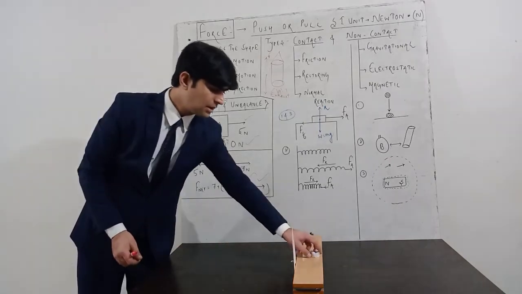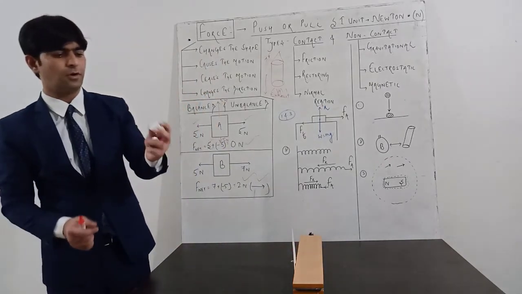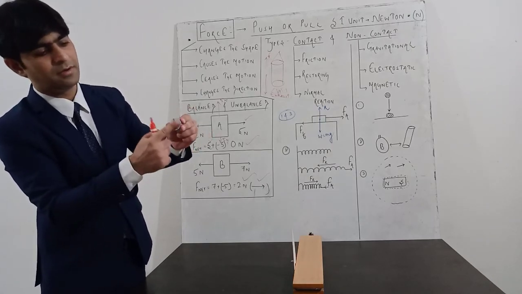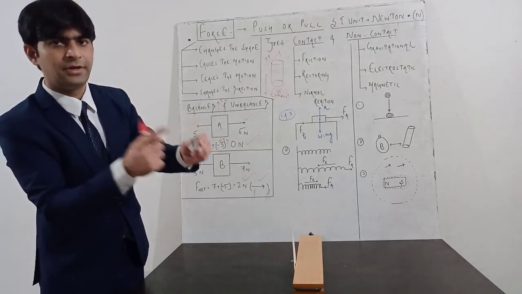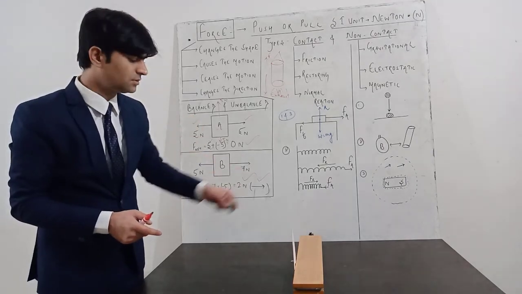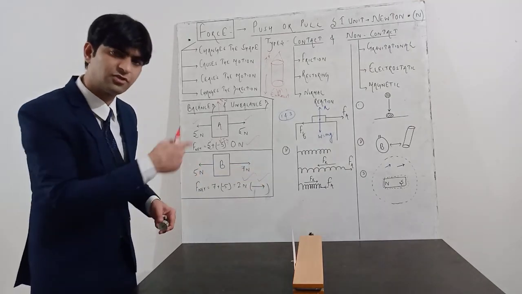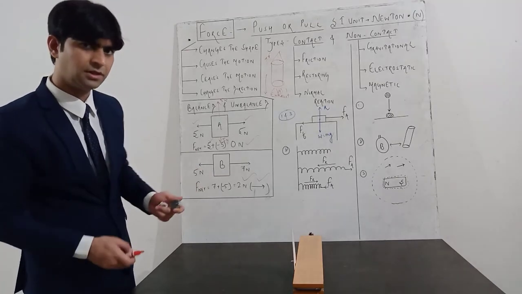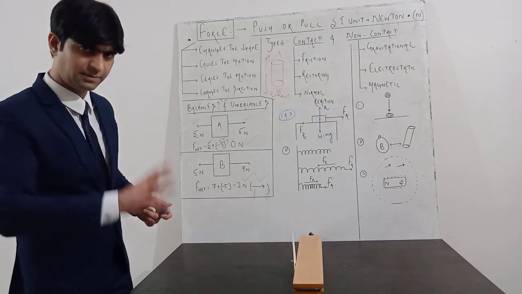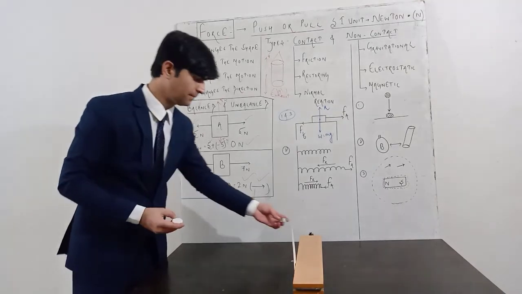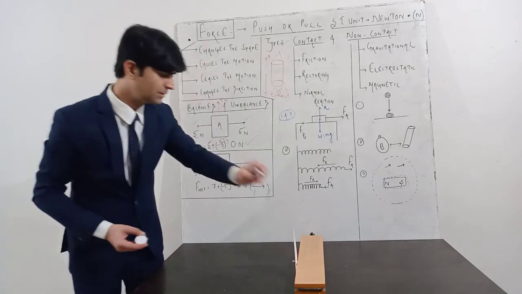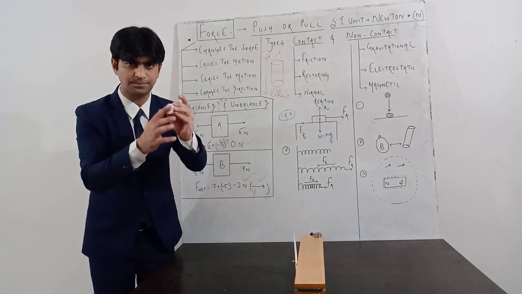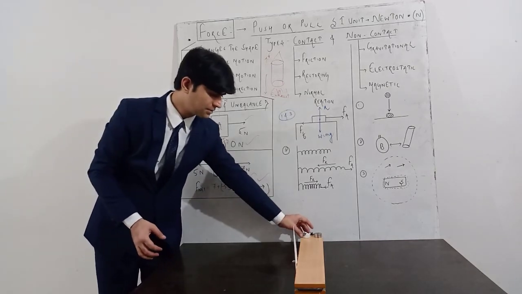I have here two weights of equal block. One I have kept on the paper surface, and on the other I have put sellotape. We just need to see which block will come down first, or which block will move first, and we'll be able to discuss how the friction depends on the surface. The rougher the surface, the more friction there will be. This is the plastic ball. I am keeping it on the extreme left, and this is the surface with the paper. I am keeping it in this right direction.